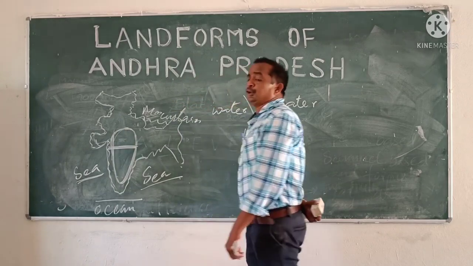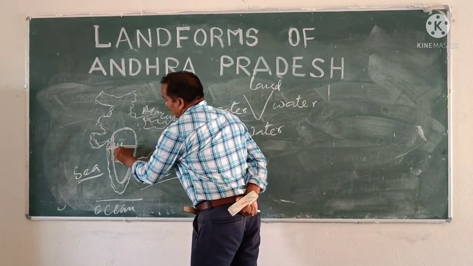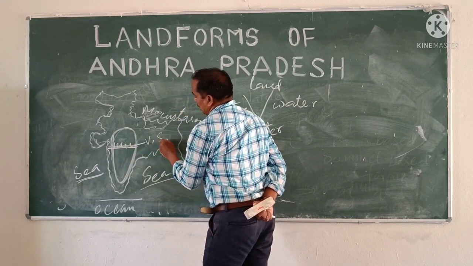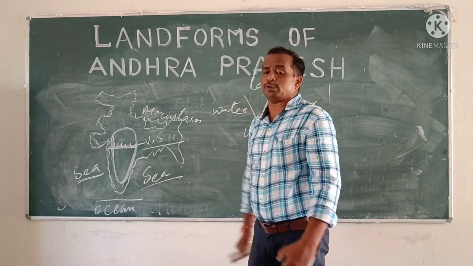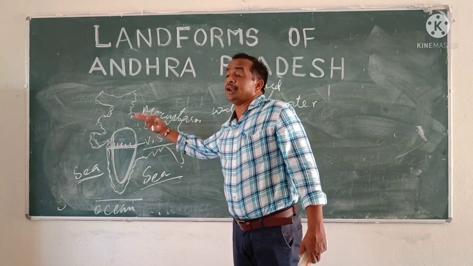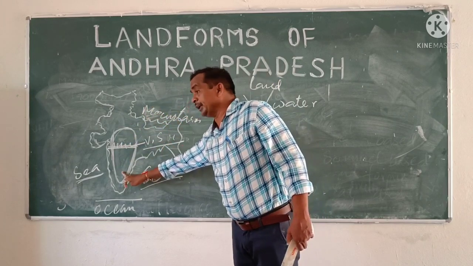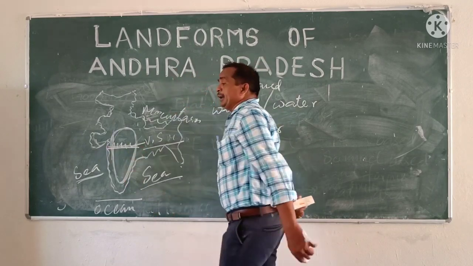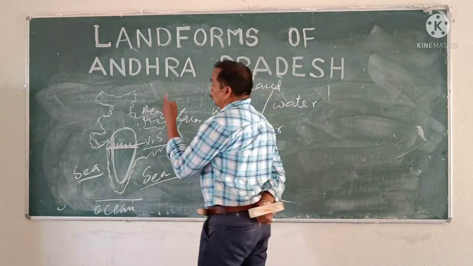The peninsular plateau is divided into two parts by the Vindhya and Satpura mountains. Already I told you where the Vindhya-Satpura mountains are located. Those are located in central India. They divide India into two parts: northern India and southern India. So the Vindhya-Satpura mountains divide our India into two parts as well as divide the plateau into two parts.